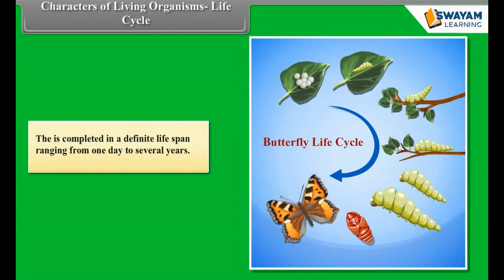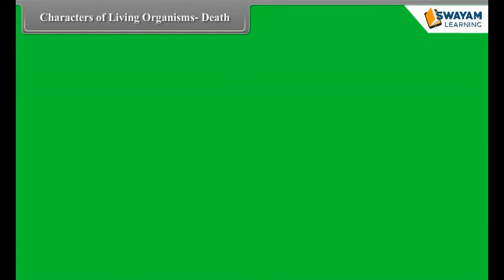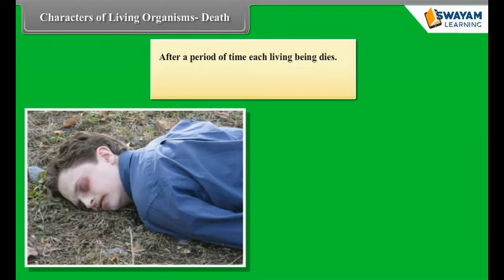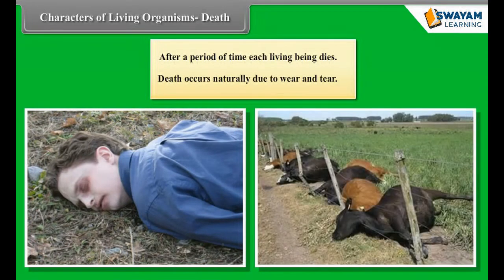Characters of living organisms: Death. After a period of time, each living being dies. Death occurs naturally due to wear and tear. Diversity in the living world.